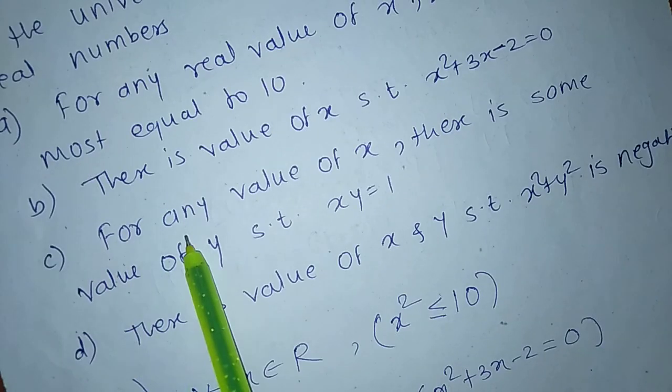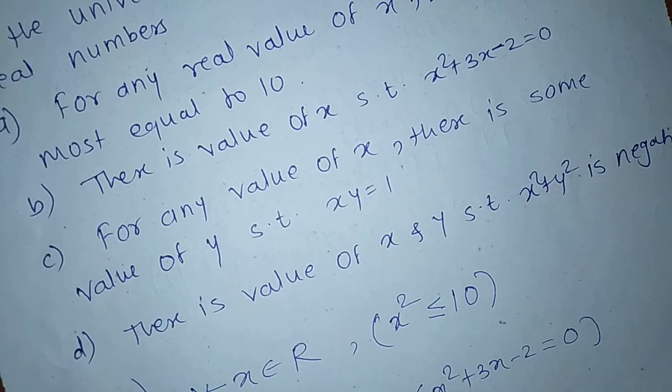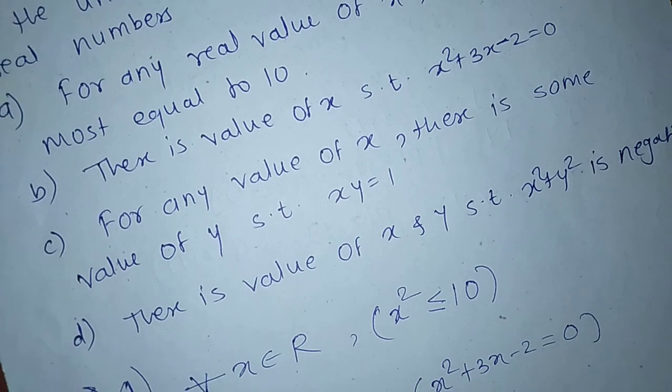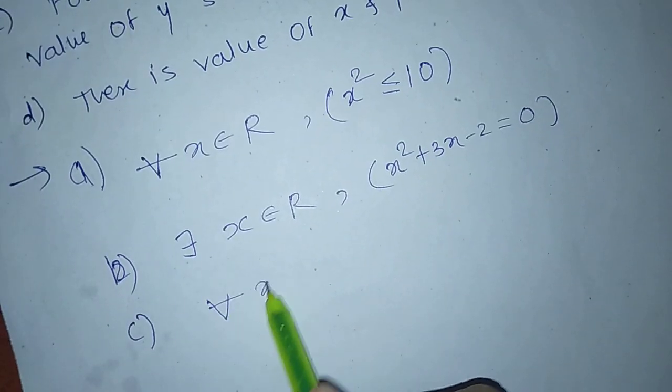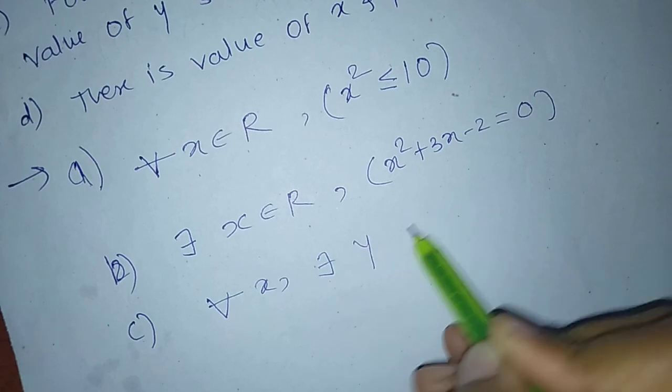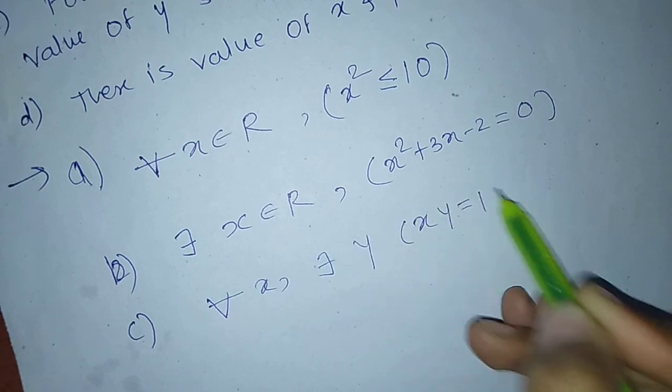Next, for any value of x, there is some value of y such that x into y equals 1. For any means for all x, there is some means there exists y such that x into y equals 1. Means for all x, there exists y such that x into y equals 1.